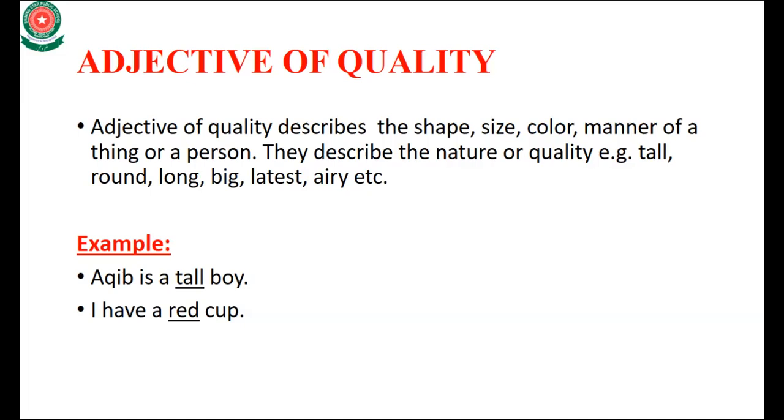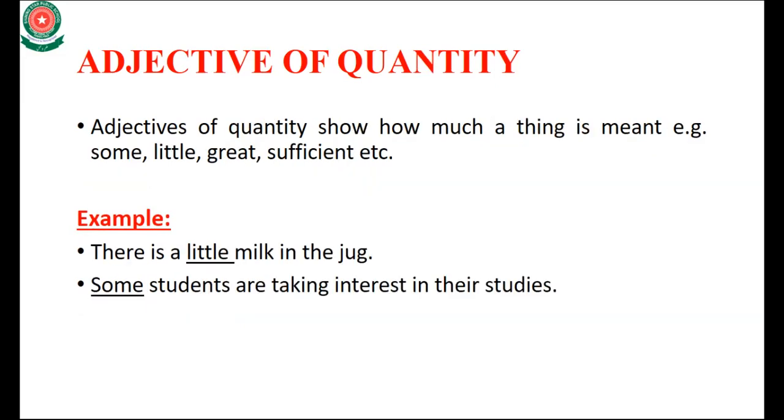It is very simple. Next is adjective of quantity. Adjective of quantity shows how much a thing is meant, like some, little, great, sufficient. It tells the amount: some, कुछ, little, great ज्यादा, sufficient से ज्यादा. These all are adjectives of quantity. The adjective of quantity tells how much a thing is meant.